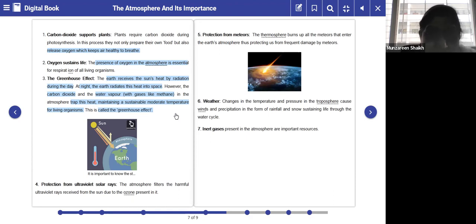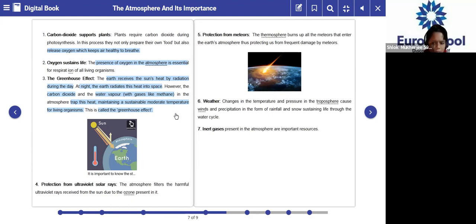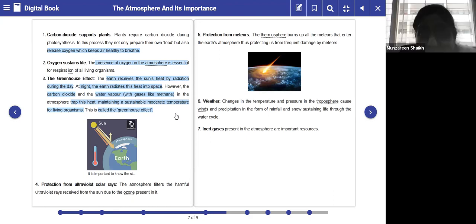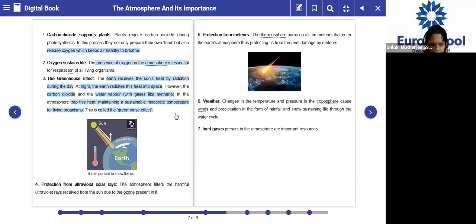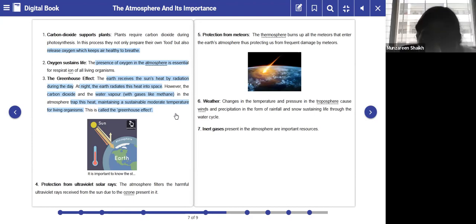The fourth importance is protection from the ultraviolet rays of the sun. We studied the ozone layer yesterday, which is included in the second layer, the stratosphere. The atmosphere filters the harmful ultraviolet rays received from the sun through the ozone layer present in it.